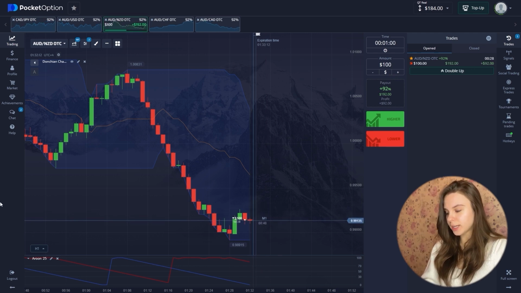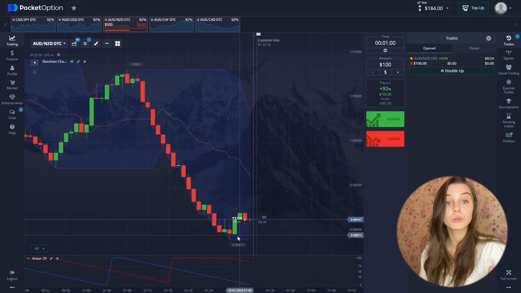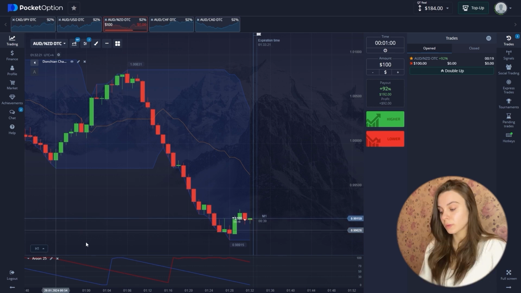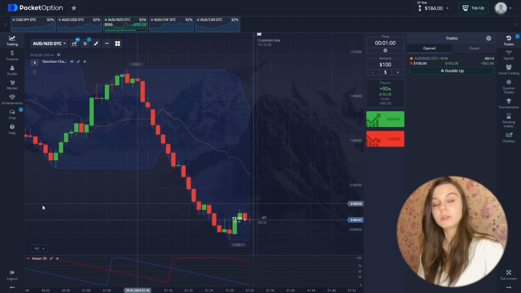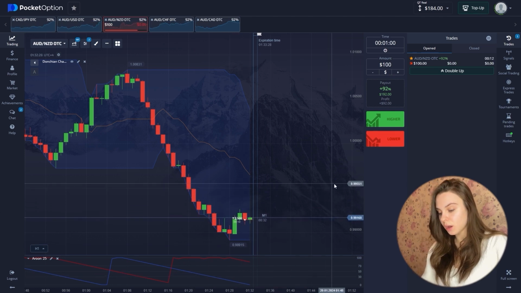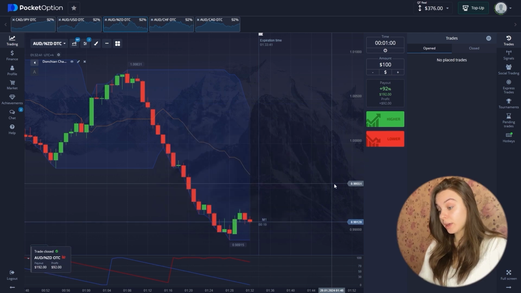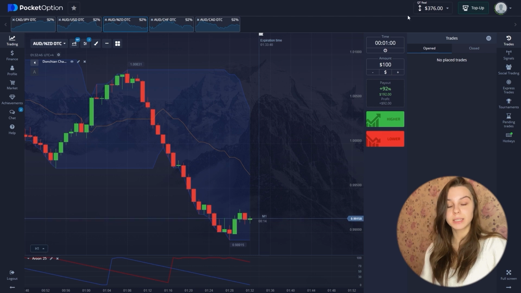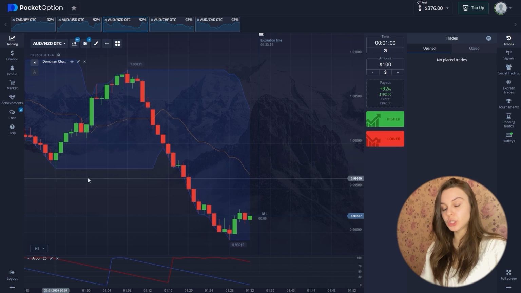Next we can see from the Donchian channel that the general channel is directed to the lower position, and we are near its lower boundaries. We have a decrease in both moving lines due to these swings, but the general trend is a downtrend. Let's take a look at this. We see that this transaction is also successfully closing in a plus, and the balance is already $376. This was our third currency pair.